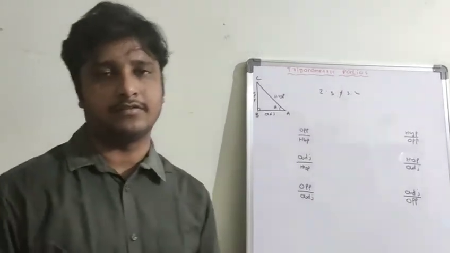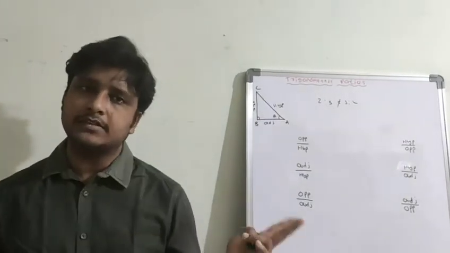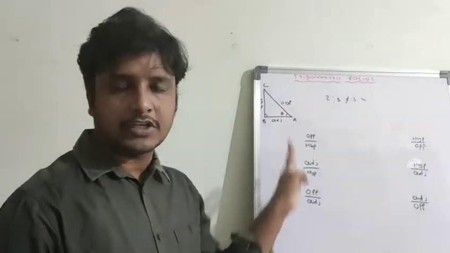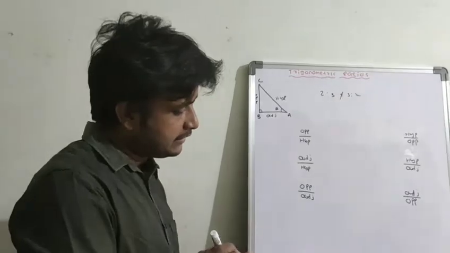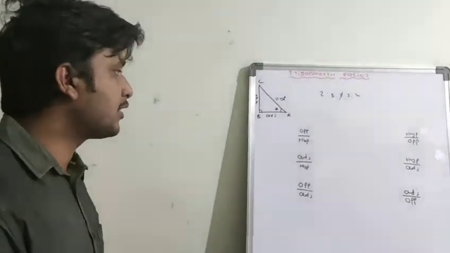Only 6 are there. Why only 6? 3 sides, 2 possibilities, 3 into 2, 6 possibilities are there. 3 direct ratios, and their reciprocals are 3 more. So for these 6 trigonometric ratios, we have different names for identification purpose.